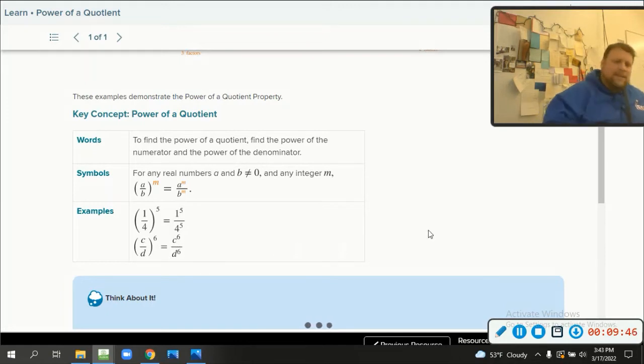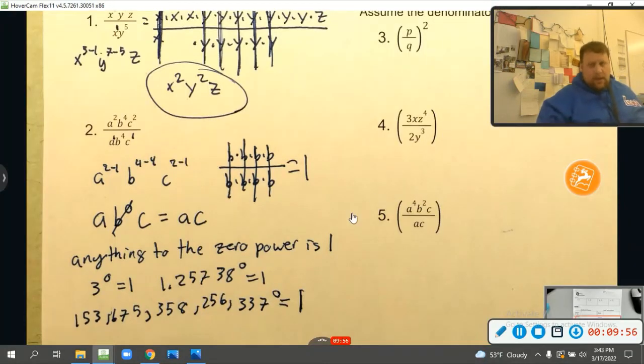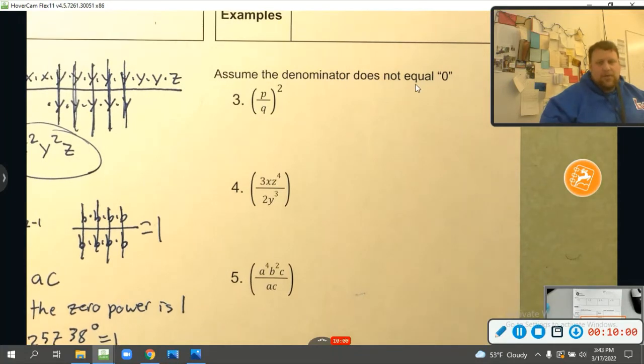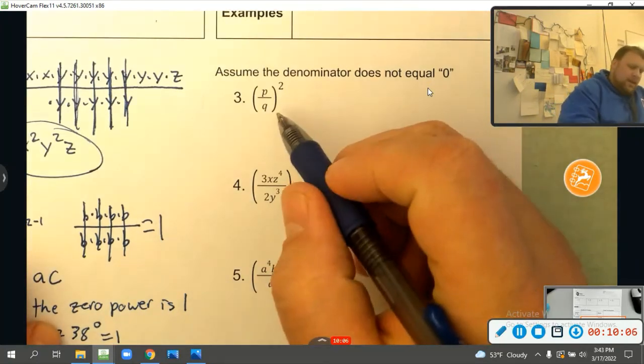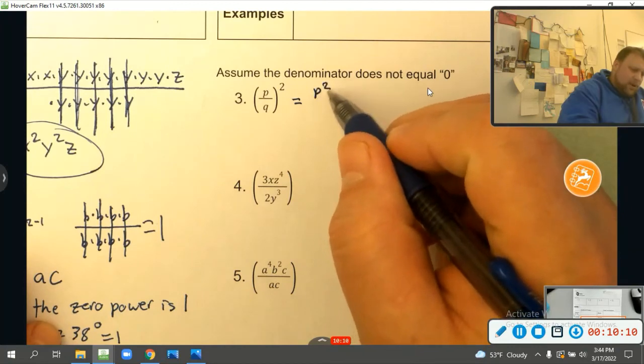Go ahead and pause it. Make sure this is all written down in your notes. And I'm going to get rolling on. Okay? Let's go back. And here we are. Okay. Now we're going to assume the denominator does not equal 0. Why? Because you can't have division by 0 ever. That breaks math. Take a minute, try to do that. What is it going to become? That's right, just distributes p squared over q squared.